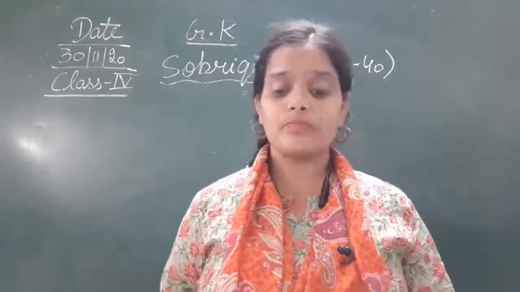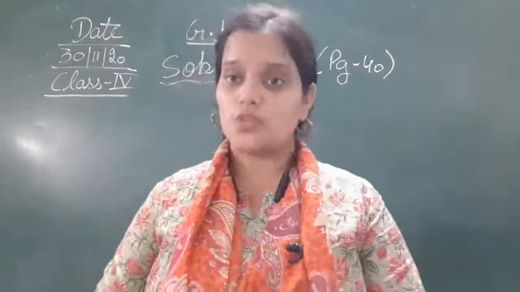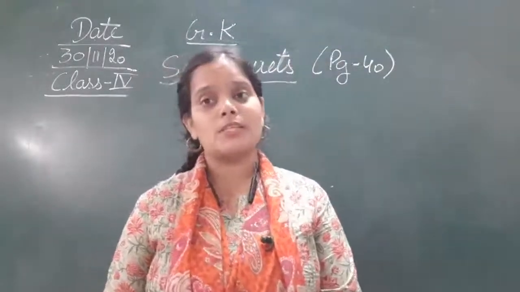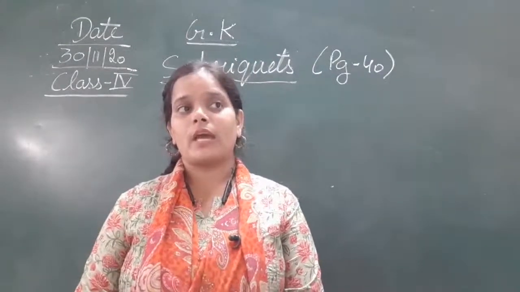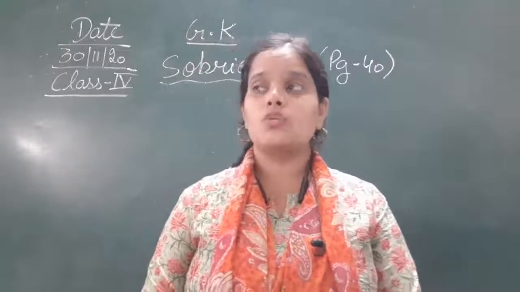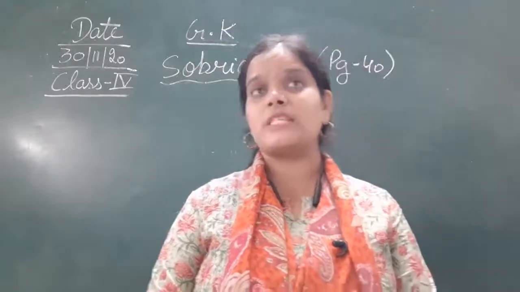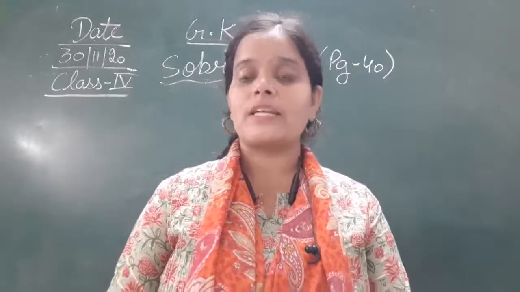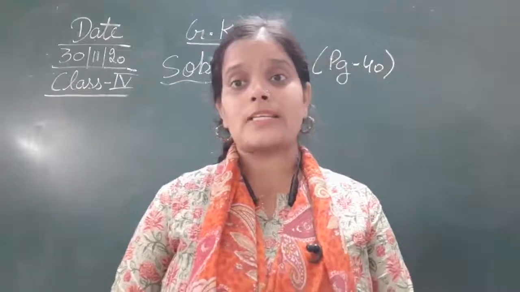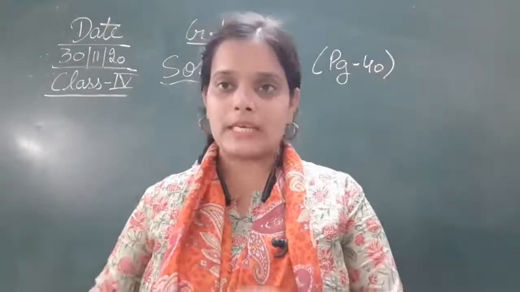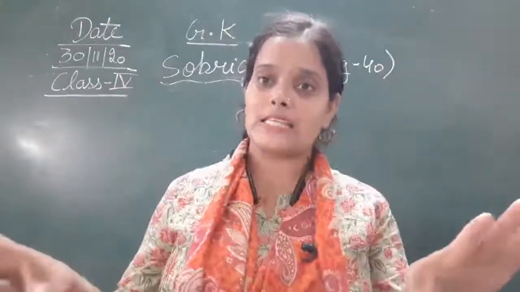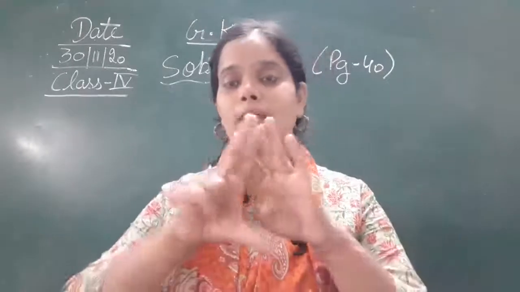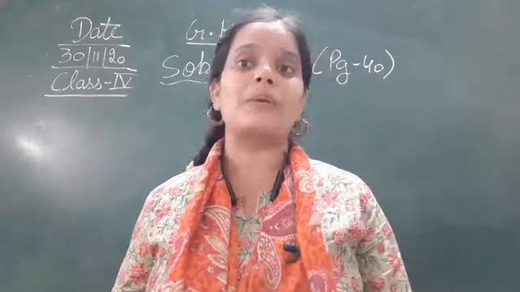So the topic is sobriquets. What is the meaning of sobriquets? देखिए बेटा, sobriquets का मतलब होता है any special name that is given to a place, किसी जगह को एक स्पेशल नेम देना according to its characteristics, according to its features. जैसे कि जयपुर is known as the Pink City. Why? Because there is a place in Jaipur where every building is the same. Actually it's a market, not a building, and that is completely painted pink, so that's why it is known as the Pink City.